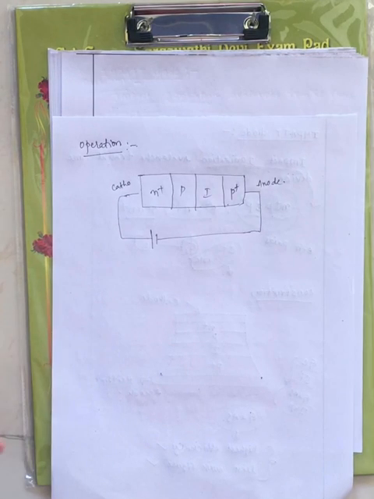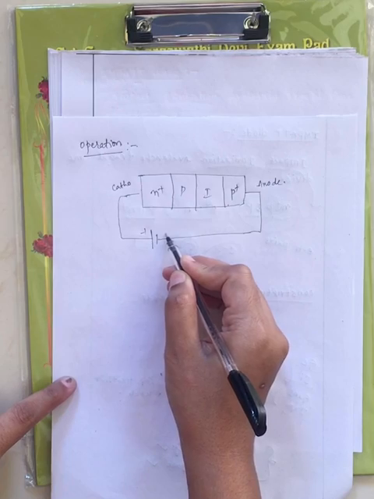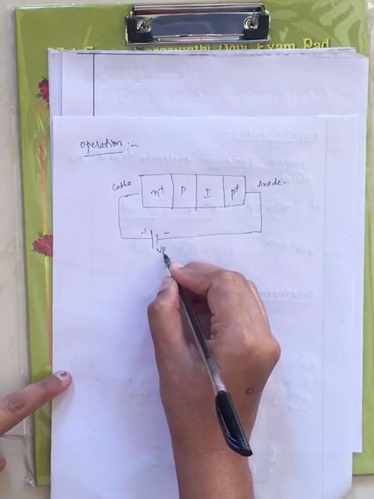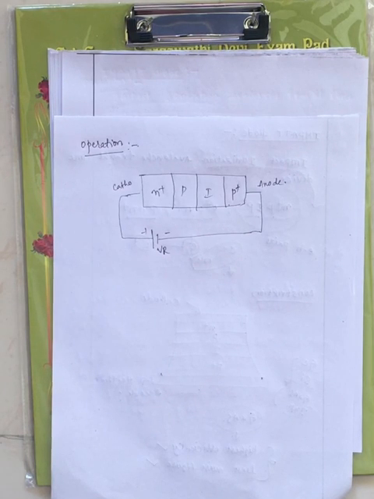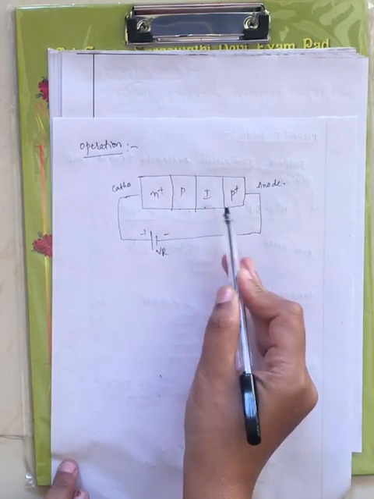Now the first form of impact diode is under reverse biased condition. The cathode is connected to the positive terminal of the battery and the anode is connected to the negative terminal of the battery. The voltage of reverse bias I am representing as VR. Now here you have N plus, P, I, P plus.